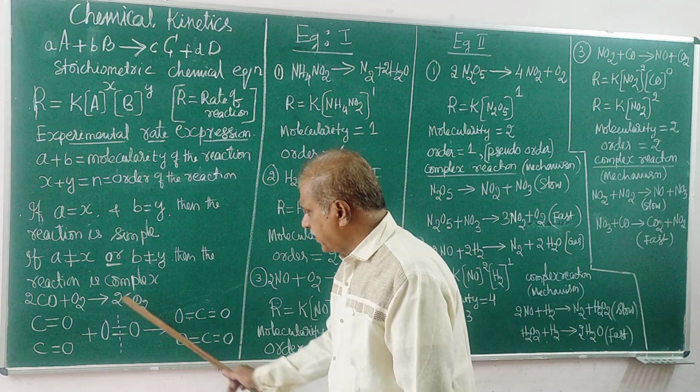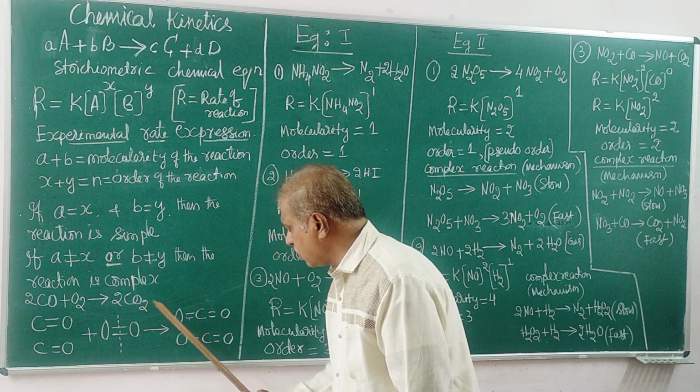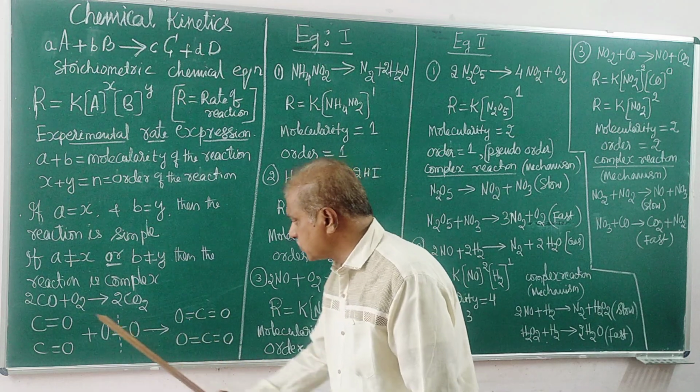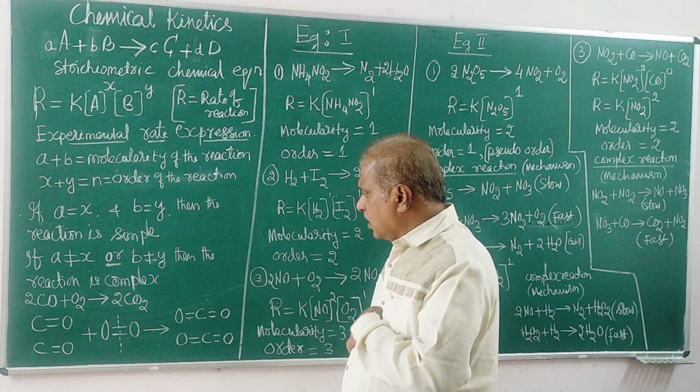Now here, breaking of chemical bonds, that is, these chemical bonds break, forming new chemical bonds. That is called a chemical change. Molecules change: carbon monoxide and oxygen change into carbon dioxide molecules.